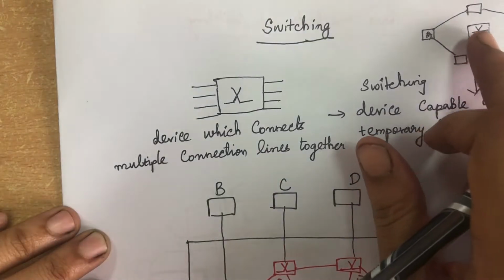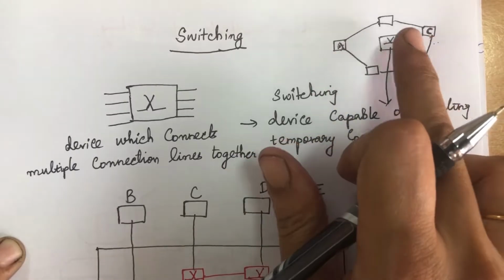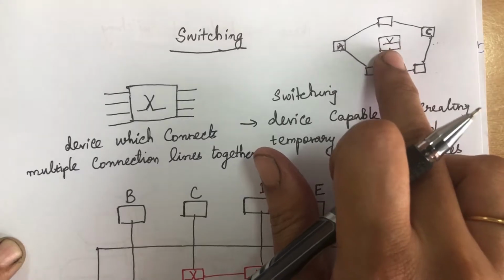If we want to establish a one-to-one communication or temporary connection between two devices, there arises a concept called switching. So we need a switch in this case.